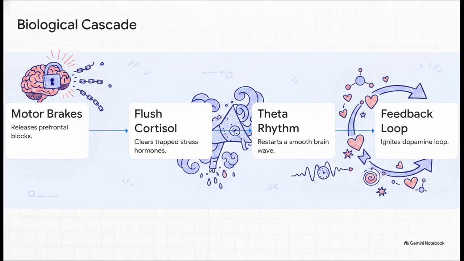This perfect alignment supposedly triggers a highly specific zero-latency biological cascade in the recipient's bare hardware. It releases prefrontal motor brakes, it flushes out trapped stress hormones like thalamic cortisol, restarts a calm, smooth 6 to 12 hertz theta rhythm in the brain, and ignites a reciprocal dopamine-dependent feedback loop. It's literally romantic desire expressed entirely as a neurological boot sequence.